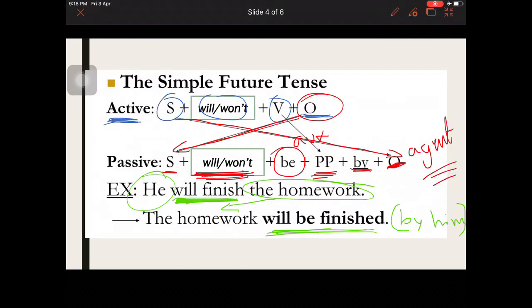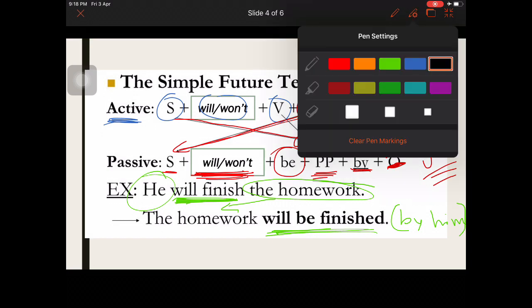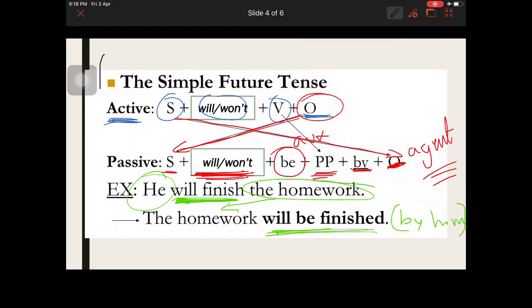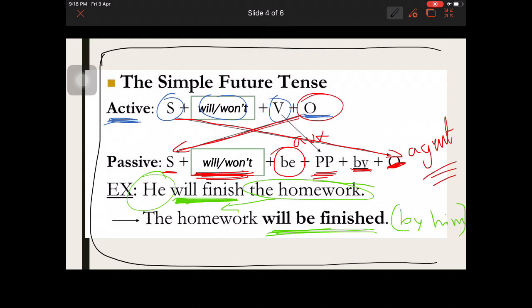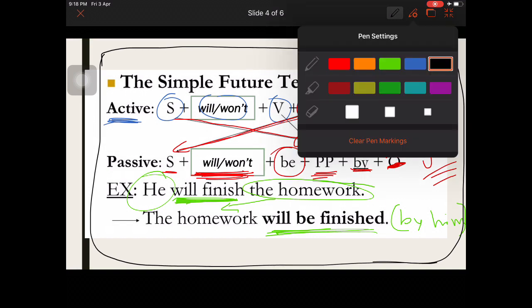I insist, take a picture of this diagram, take a picture of this. If you memorize all of this, if you memorize all this process, passive voice will be a piece of cake for you. I promise. You won't be suffering because of it.